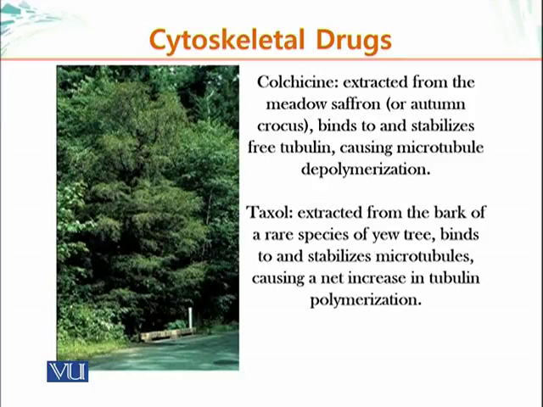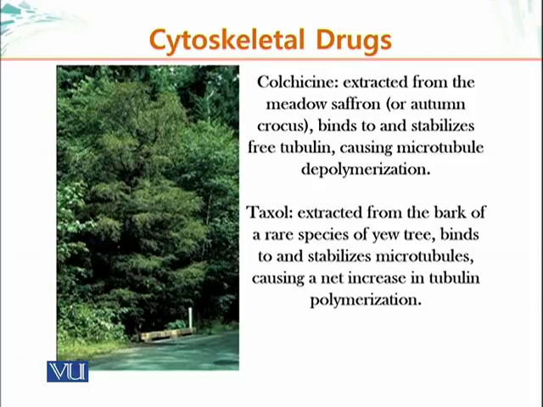You sequester, you quench the monomer, and it reduces the effective monomer concentration, and it causes the reaction of polymerization to move in the other direction, which is depolymerization. Taxol is extracted from the bark of a rare species of yew tree. This binds and stabilizes microtubules, causing a net increase in tubulin polymerization.